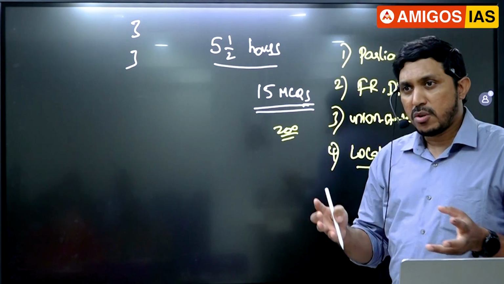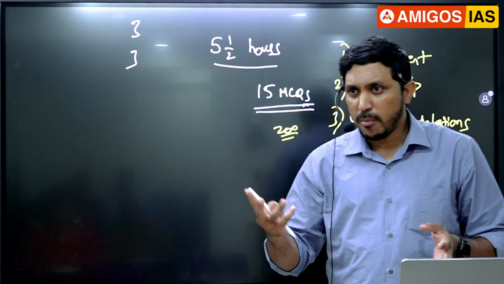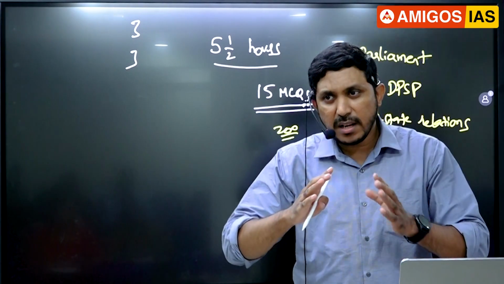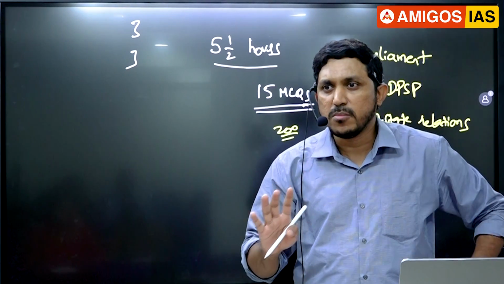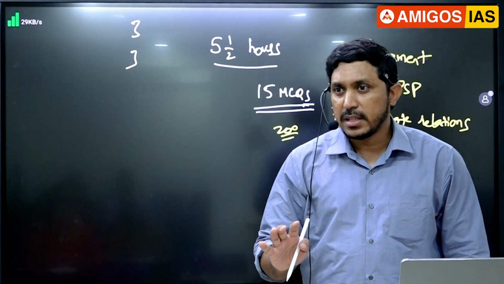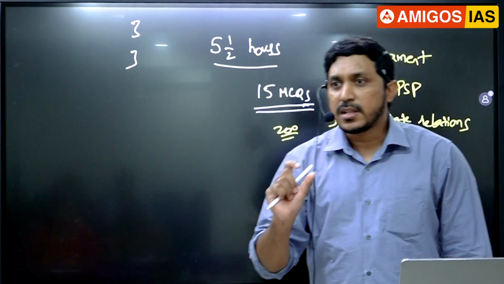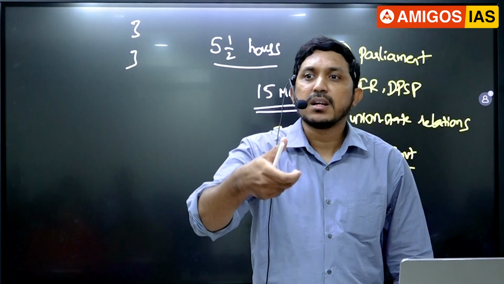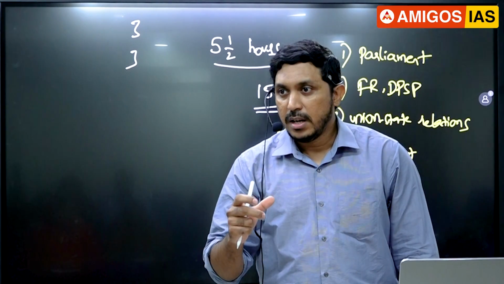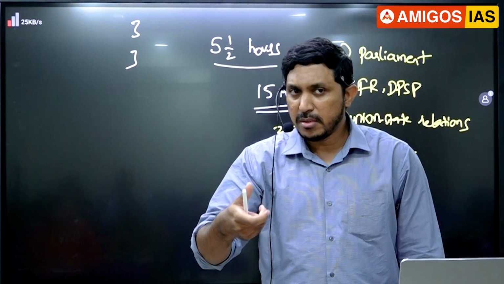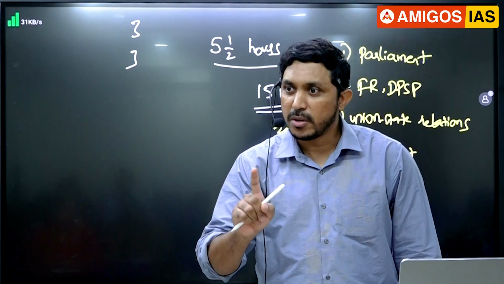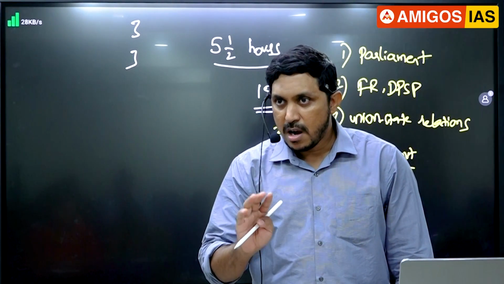I can expect a question on ward committees also. Three lakh population is there, no ward committees. These are the neglected areas which we mostly don't focus on in local governments. Apart from that, they will confuse you by giving options like which is in the 73rd Amendment and which is in the 74th Amendment. District Planning Committee: when we think district, we think Zilla Parishad, 73rd. No, it is 74th. I hope you understand.